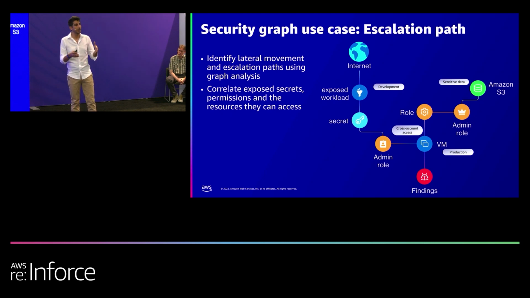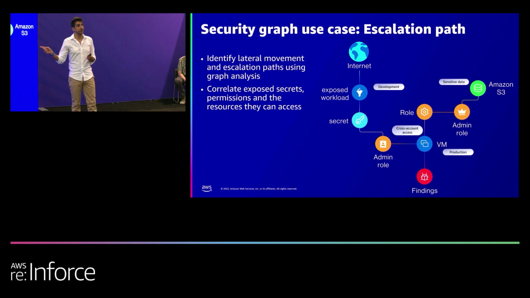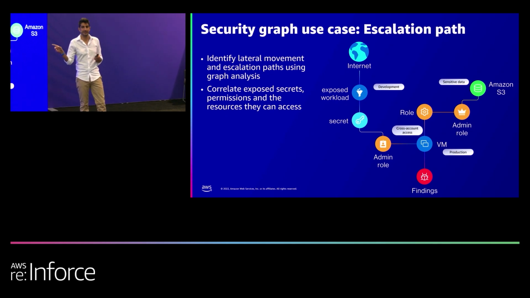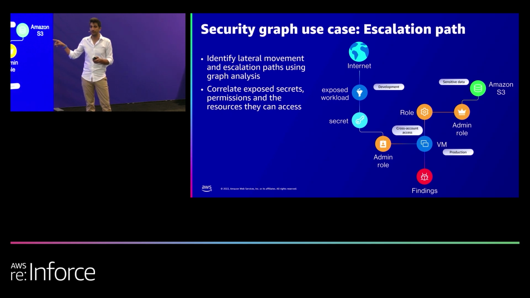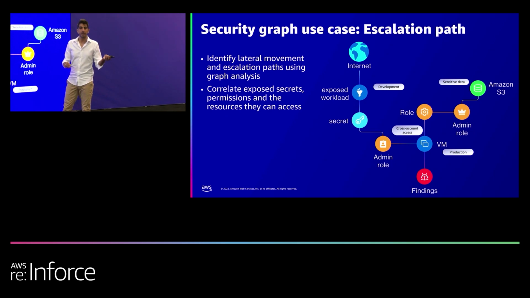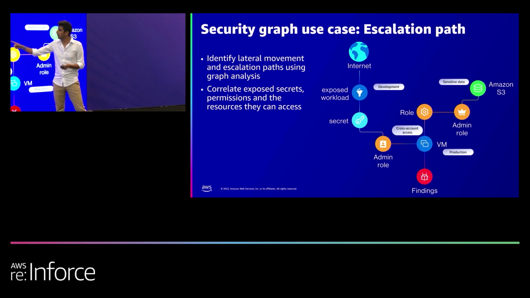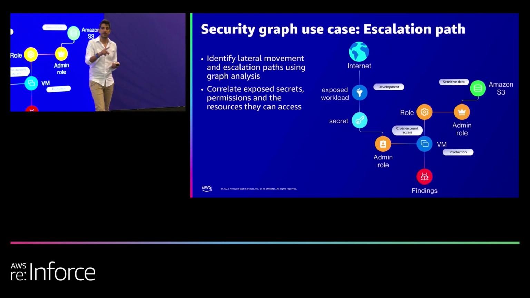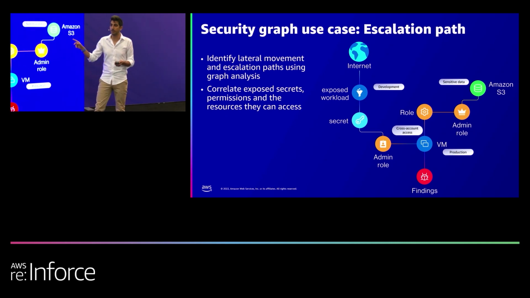So modeling the graph correctly and running the flow allows us to identify attack paths that literally no human can find with traditional tools in the environment. It's way too complex. And when we run this on customer environments, the type of findings it has are outstanding, because these are actual facts. There are no heuristics, there is no ML, there is no AI. It's pure facts correlated together on a graph analysis that can tell the engineering team, the security team, you have here an exposed resource. You thought it's okay because it's in the development environment.